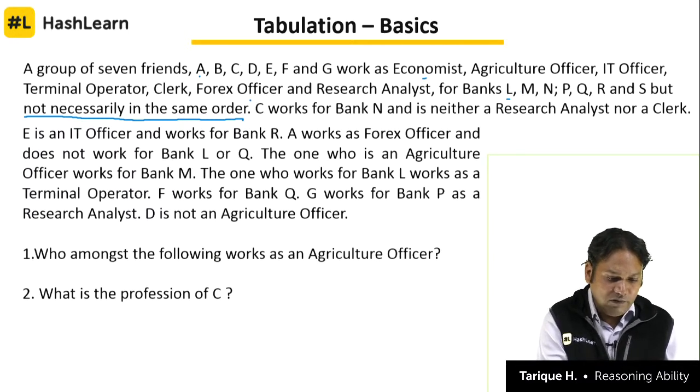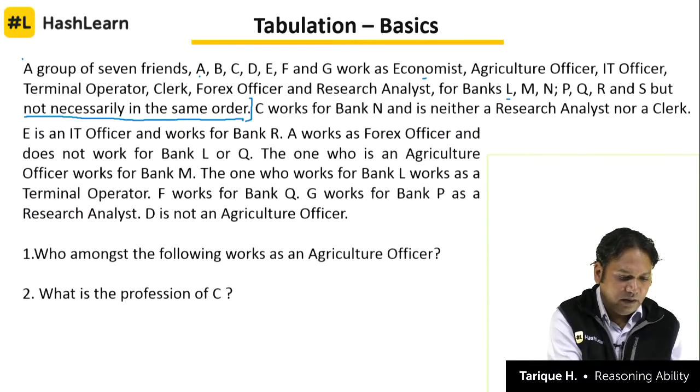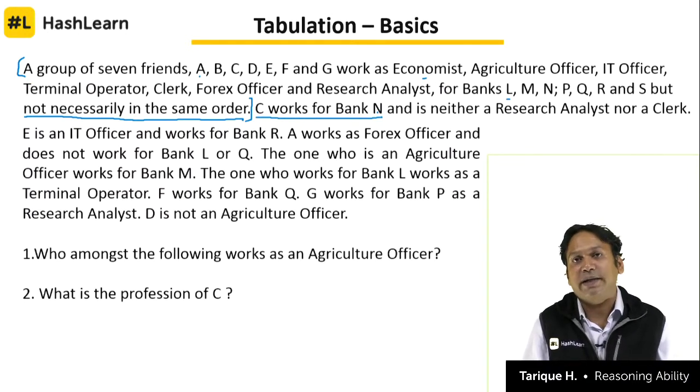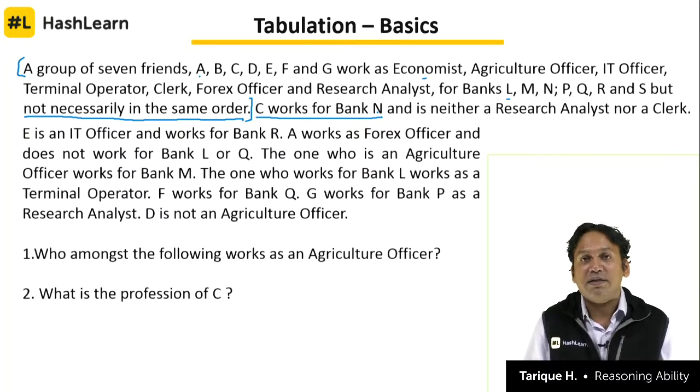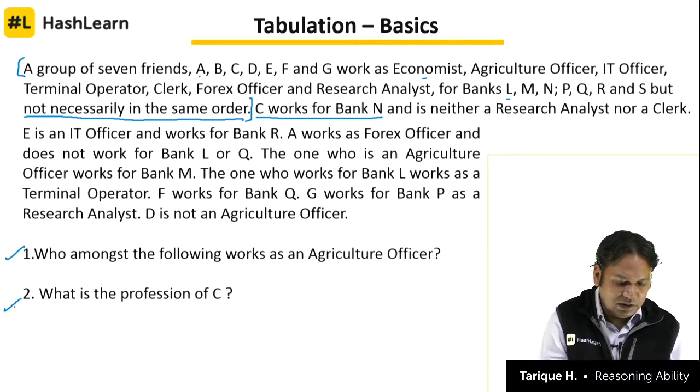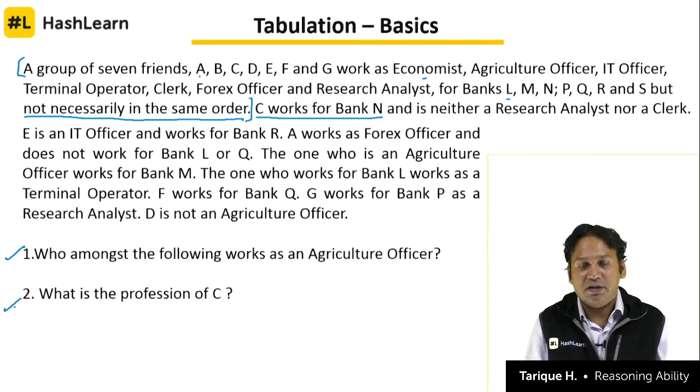Once the initial information is over, we start with the clues. So first clue here is C works for bank N. So once you get the question setting, you start going to the clues, and that is where your reasoning skills are required. So let's break down this question. Now I have taken only 2 questions here. Who amongst the following works as an agriculture officer, and what is the profession of C?